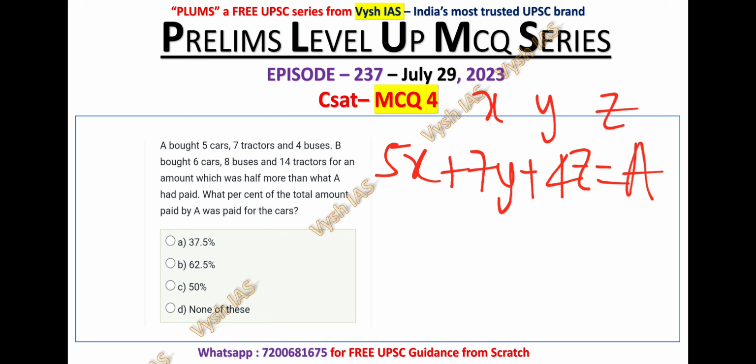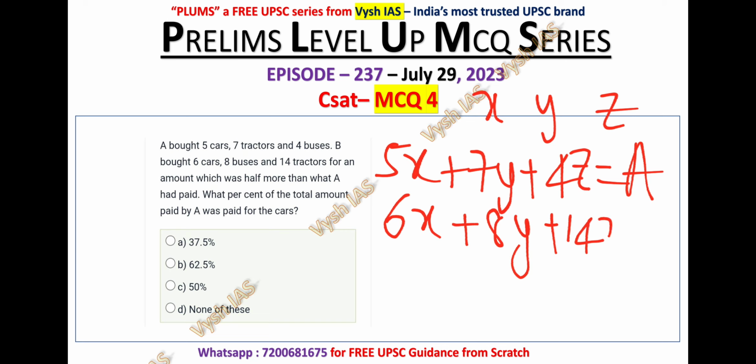And the second person has bought 6 cars, 8 buses and 14 tractors for a value 50% more than A. So 3 by 2 A is the cost of the second person. If A is the cost of the first person, 3 by 2 A is the cost of the second person, okay?